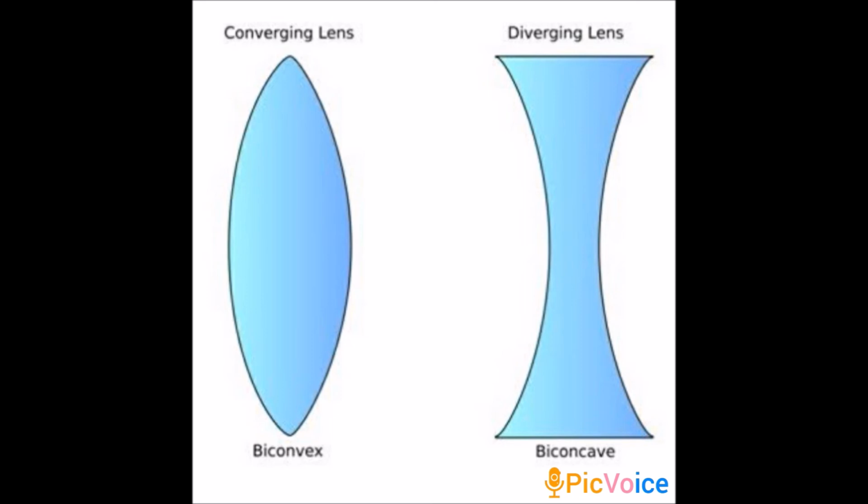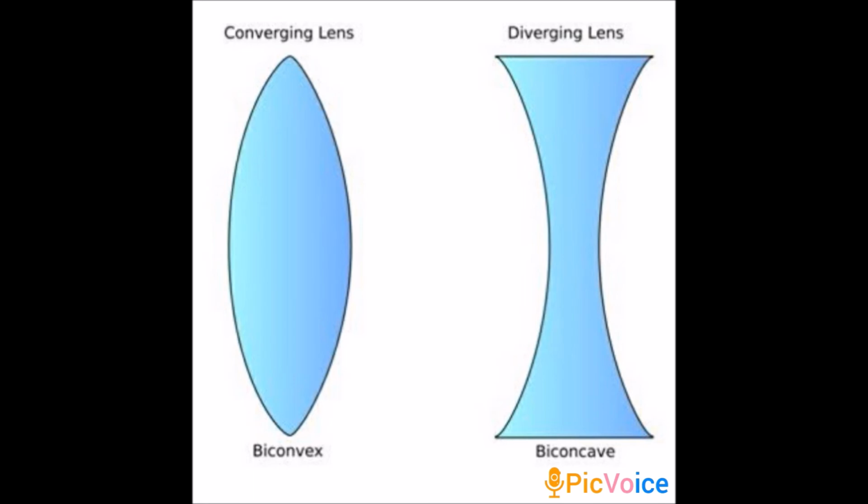If light rays pass through the concave lens, they are diverged, that is, spread out. So a concave lens has the property to diverge light, and it is called the diverging lens.